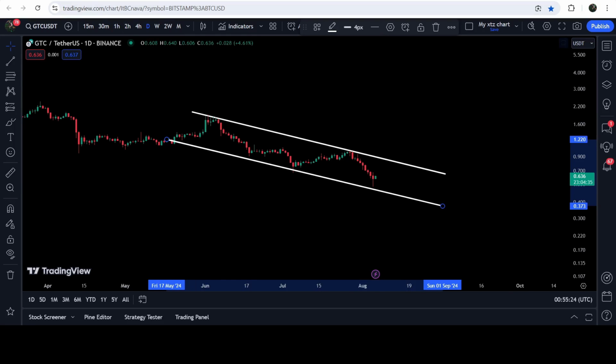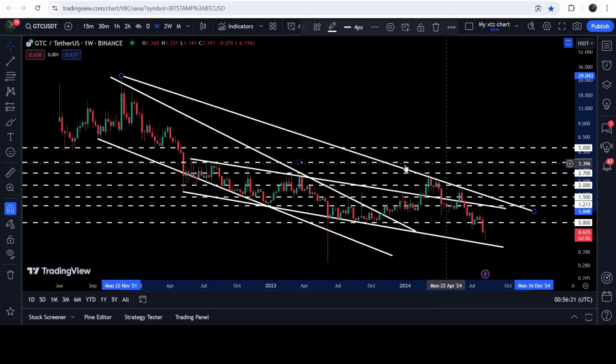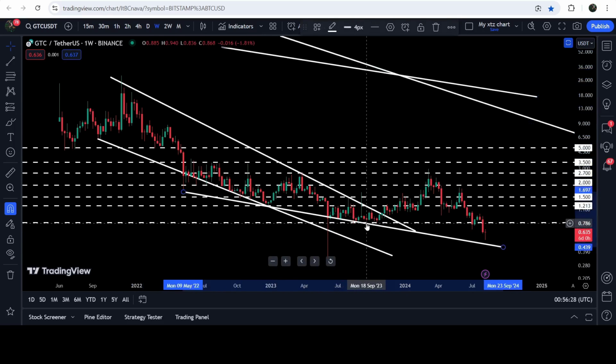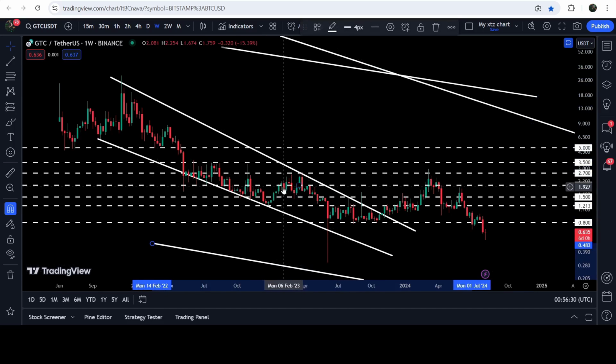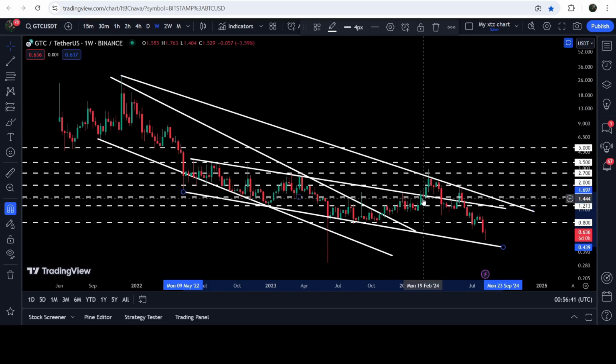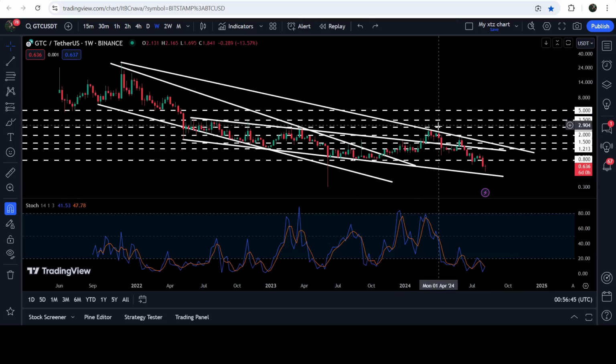Now, if we take a look at the weekly time frame chart, then here you can see that the price line was previously moving inside this big falling wedge pattern. And by the way, this was the falling wedge pattern that I've been showing you in my previous videos. After the breakout, the price line was stuck inside this channel. Therefore, I was telling you that now we need to break out this channel in order to continue this move to the downside. But unfortunately, when we broke out the resistance and we had this short pump, at the same time, there was a very big bearish divergence also flashed.